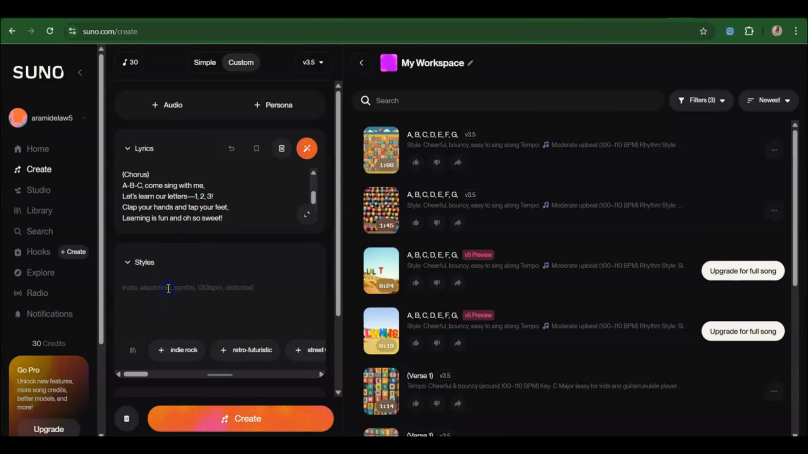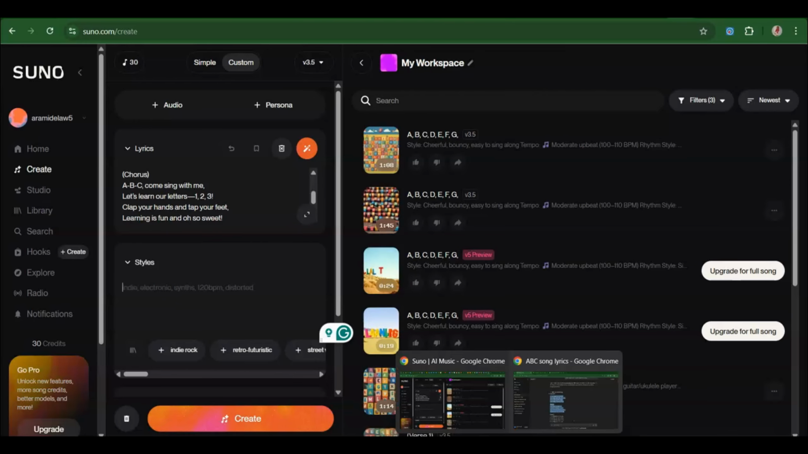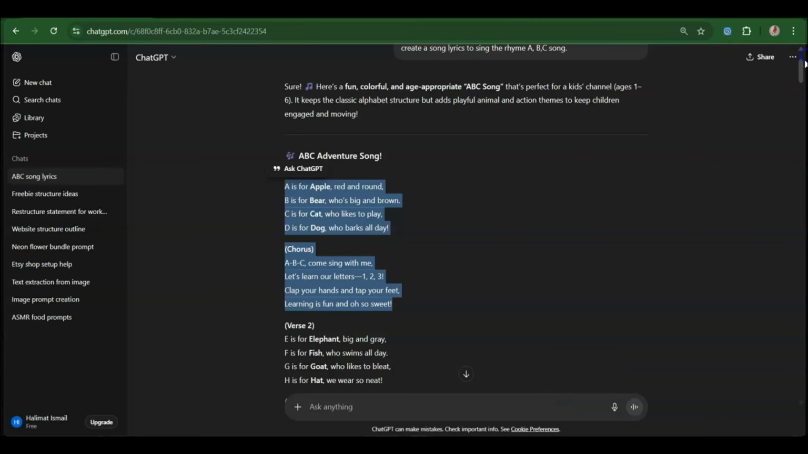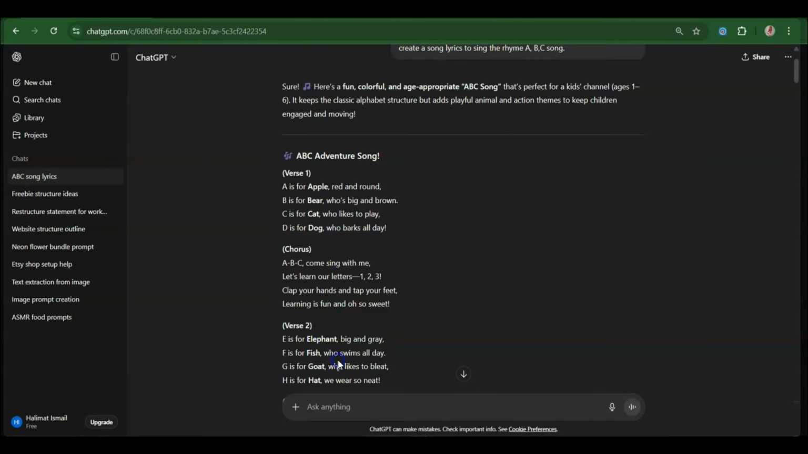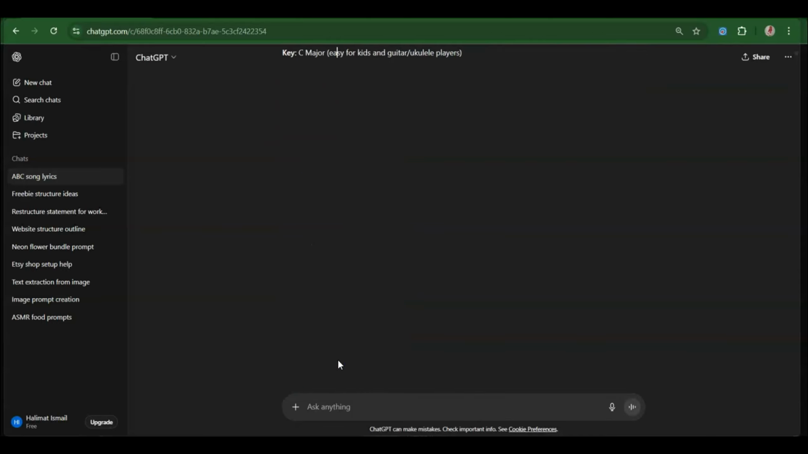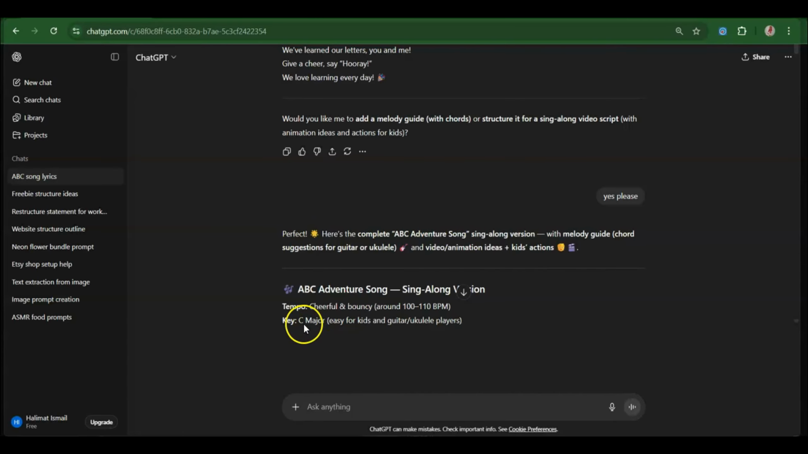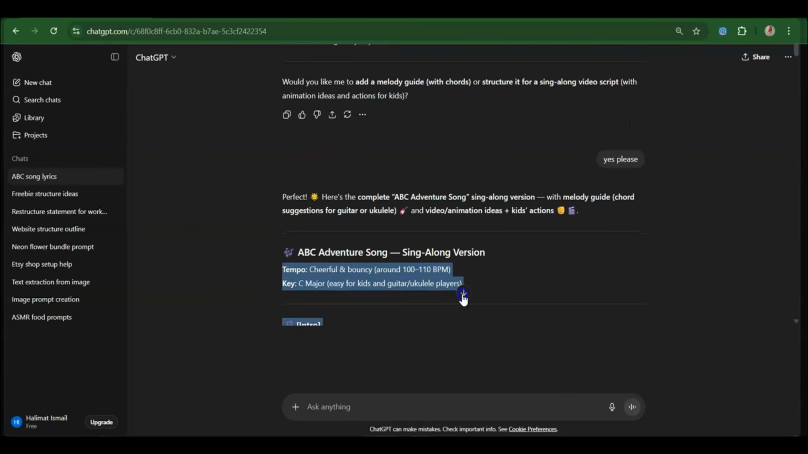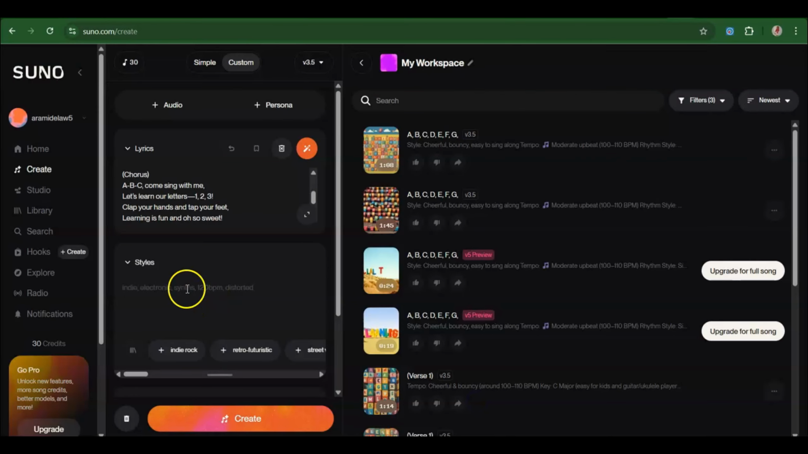So this is where we're going to paste our lyrics. Now after that, we're going to have our styles. I already have one on ChatGPT, so I'm just going to go ahead and copy the one I generated from ChatGPT. Yeah, so this is the tempo and the key. So something very, very simple and that would be fun for kids. So I'm going to put it here. And then another thing to specify here is if you want a male voice or a female voice. So I want a female voice. So let me put a clear female voice and then let's click on create.